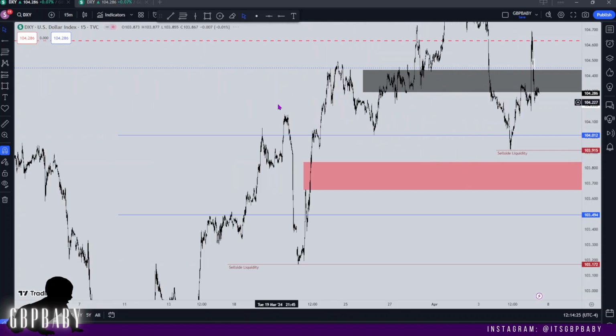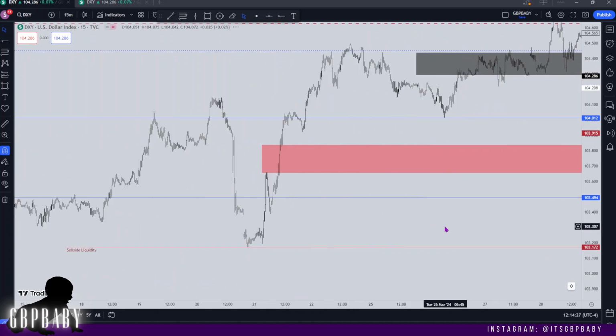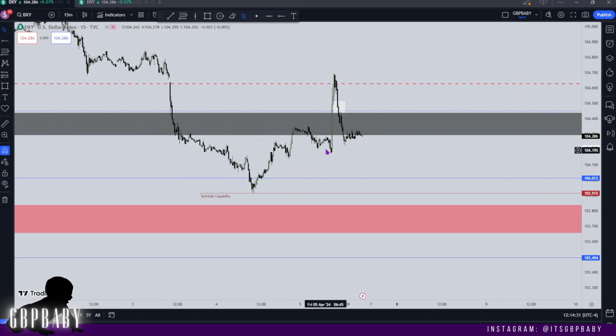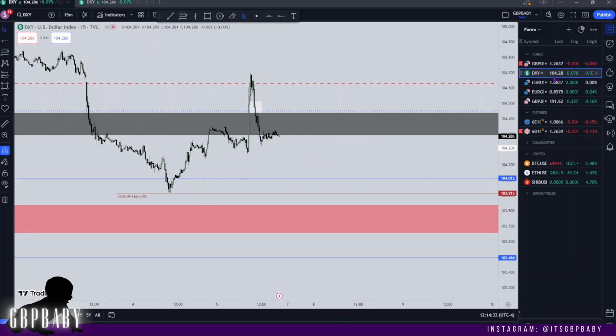And it should be quite an exciting week. I am looking forward to this week. I do think it's going to be quite good. And there should be quite a few setups forming in general. So let's hope that will make sense.